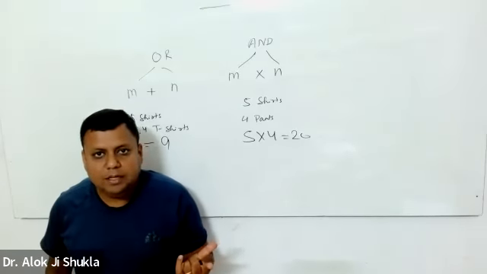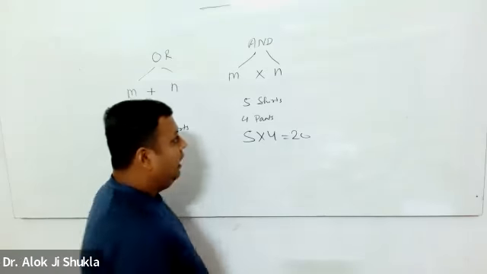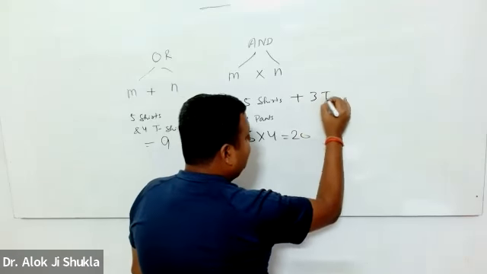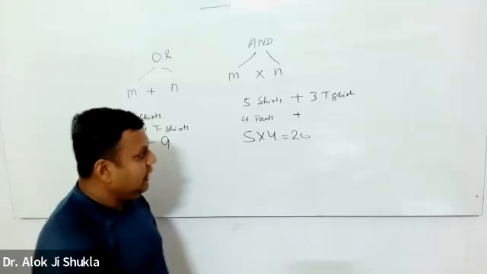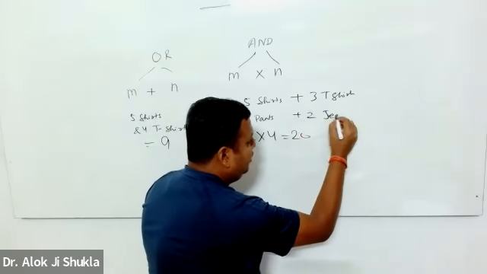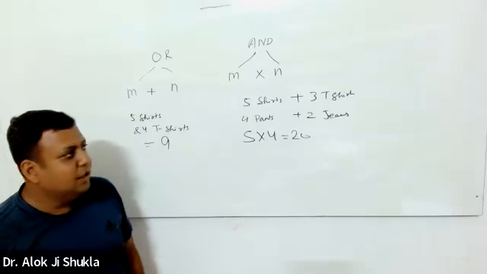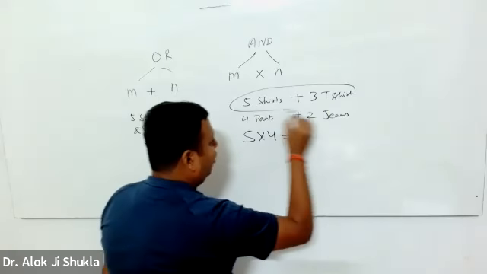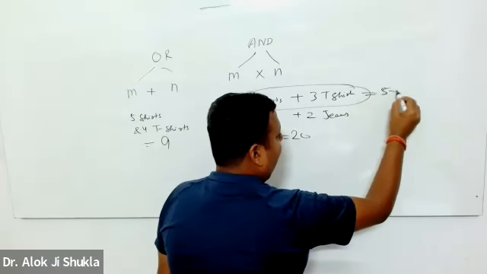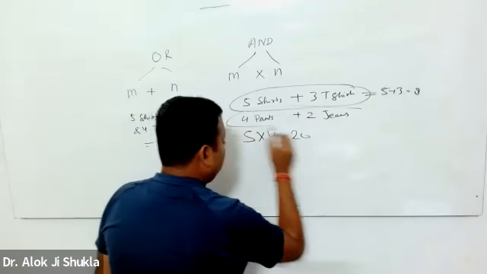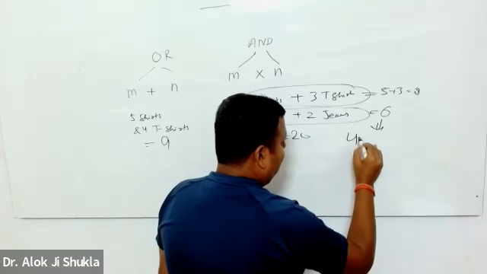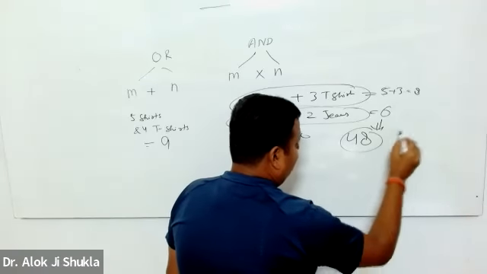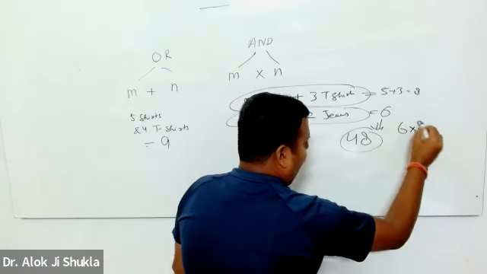Obviously life will not be so simple. So what will we have? I have 5 shirts and 3 t-shirts, 4 pants and 2 pairs of jeans. Now the total number of ways of putting something on my trunk is 5 plus 3, 8. Jeans or pants, 6 ways, and therefore the total number of ways is 48, which is 6 into 8.